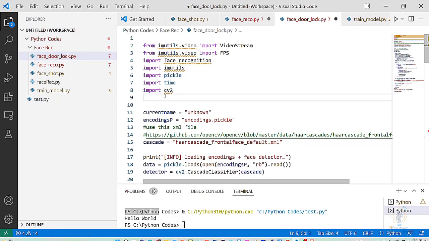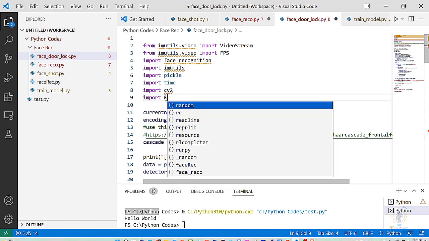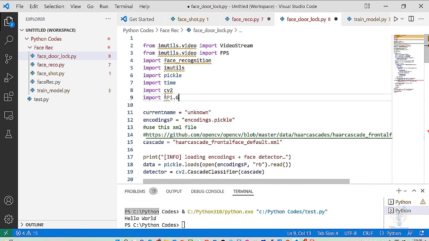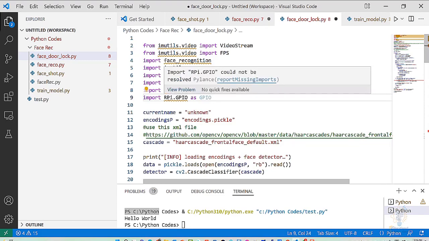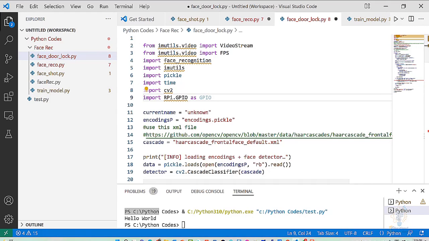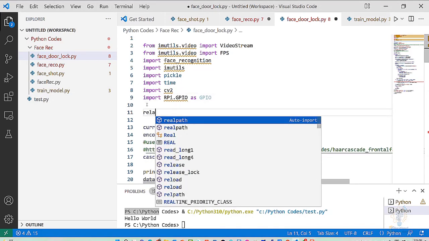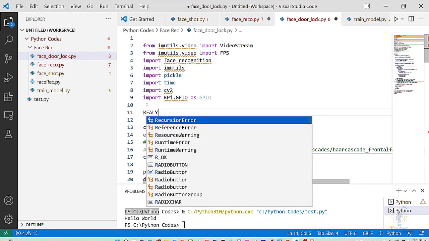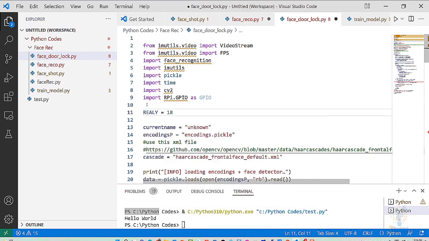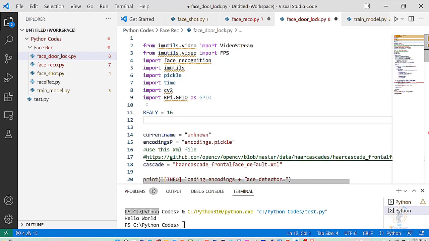The first step is enabling the general purpose input output on our Raspberry Pi. So write import RPi.GPIO as GPIO, which is basically the Raspberry Pi general purpose input output pins. Now let's give the relay a pin number. So write relay equal 18, 17, or 16, anything.